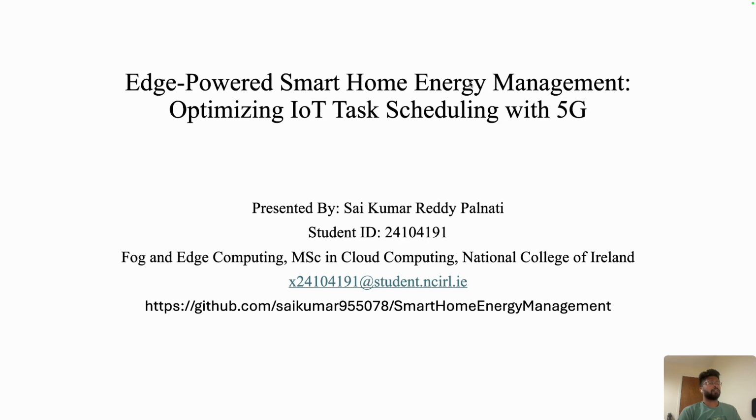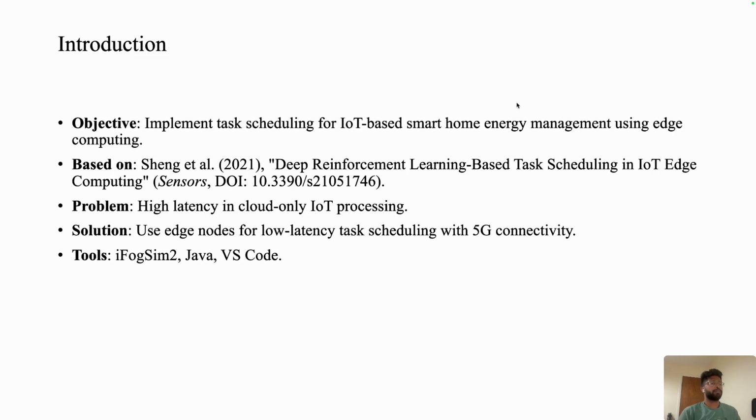This work is focused on reducing latency in IoT task scheduling with 5G connectivity. The goal is to implement task scheduling for smart home IoT devices using edge nodes to reduce latency. This work is inspired by Shen et al. 2021, which applied deep reinforcement learning to IoT based edge computing.